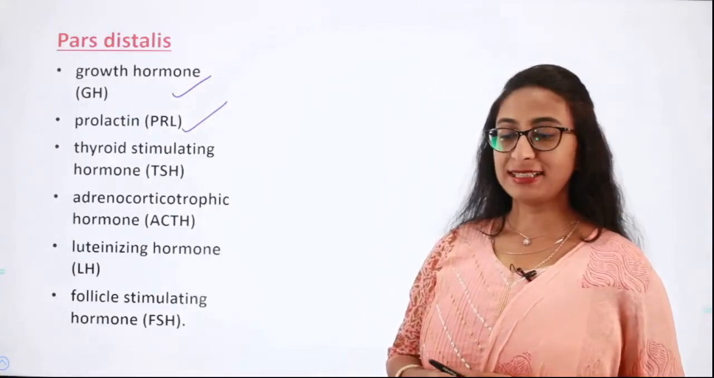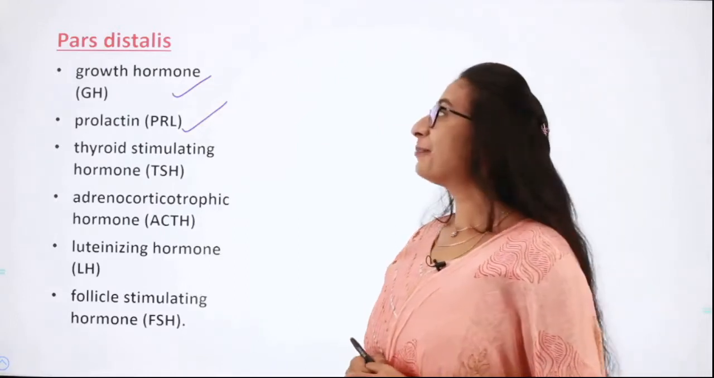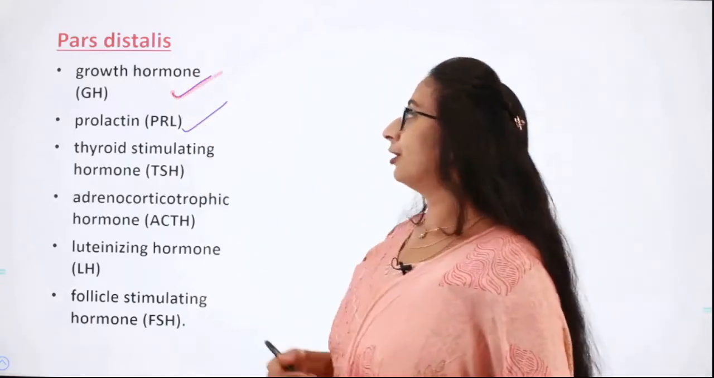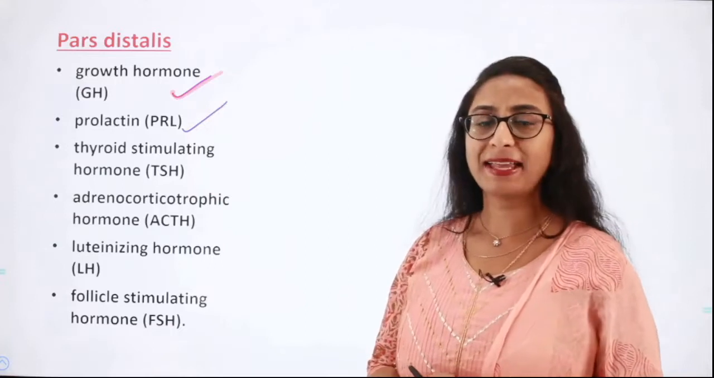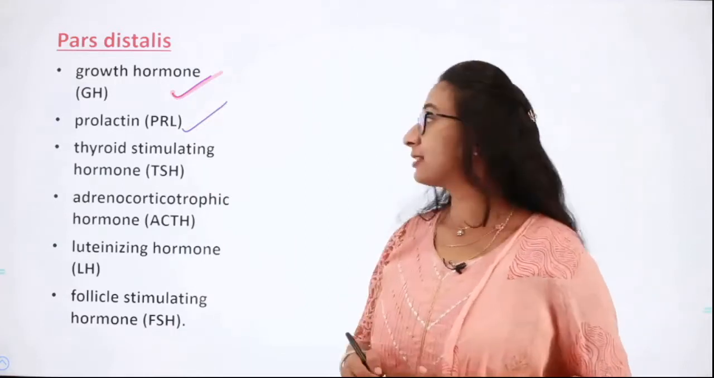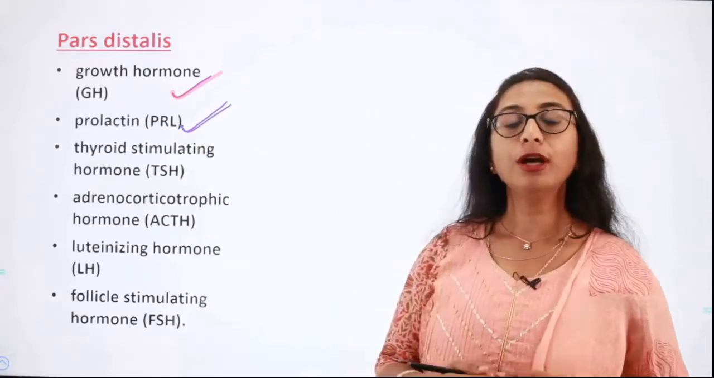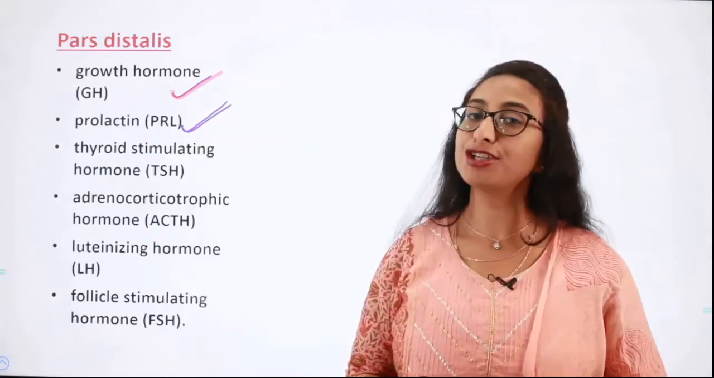First, we shall discuss the hormones secreted by pars distalis. First is the growth hormone. The growth hormone stimulates the growth of the organism, as the name suggests. Next one is prolactin. Prolactin is the hormone which regulates the growth of the mammary gland and also secretion of milk from the